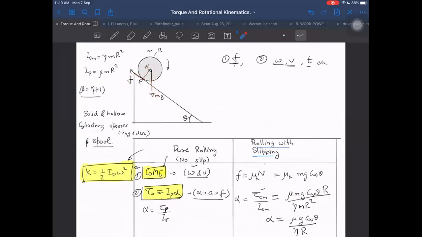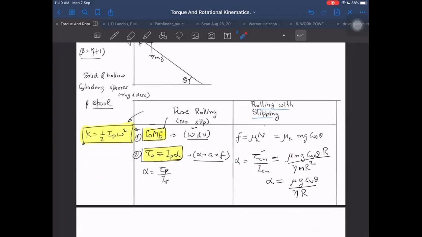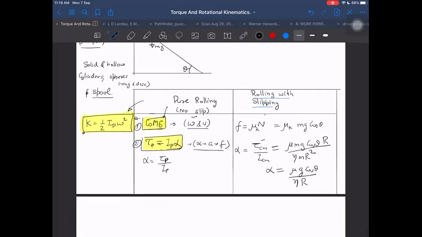But it does not mean that this is just torque due to friction. It is also the net torque. Net torque about the center of mass upon I_CM will give us alpha. If I exclude some torques, then it will not give us alpha. So here I'm taking all the torques into account. The other two torques are already 0. So we know alpha here.